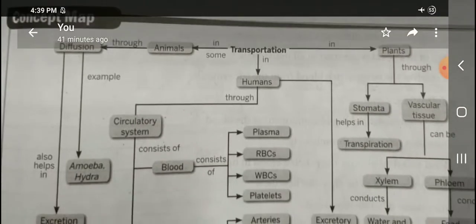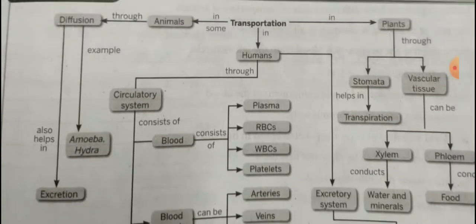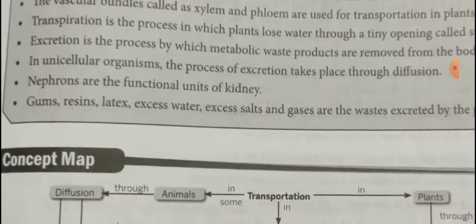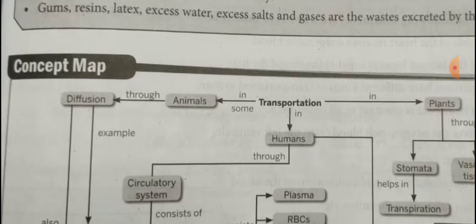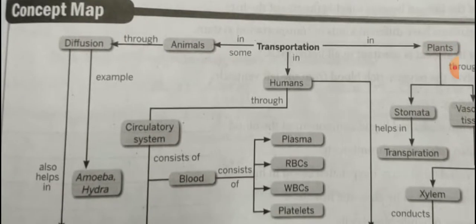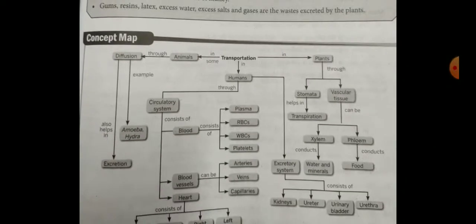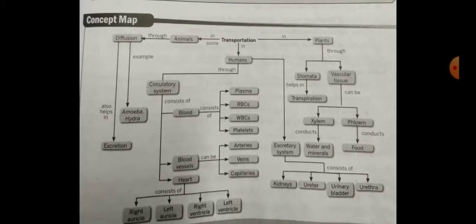Next, the concept map. Listen. Diffusion, animals, transport. In humans, the circulatory system consists of blood vessels, heart and blood.